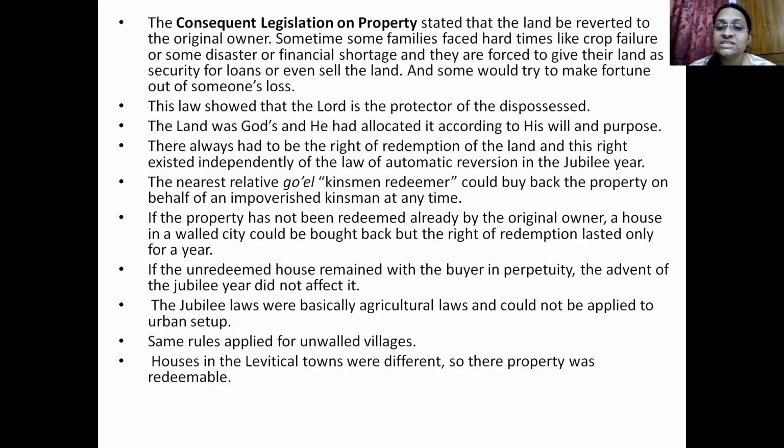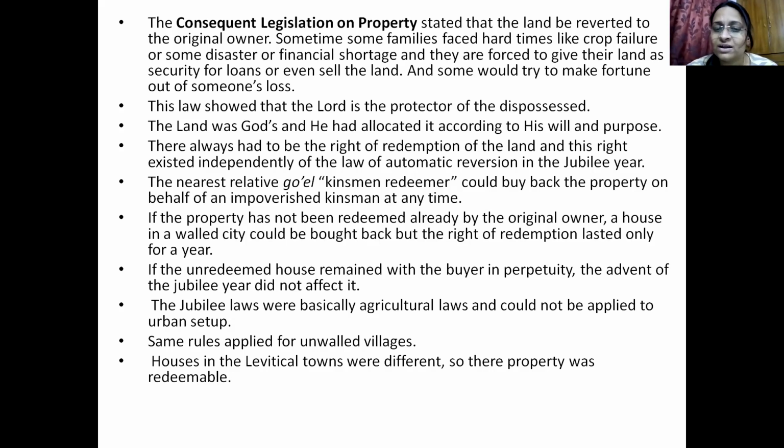Okay, so this is an automatic reversion. This is an automatic reversion of the land in the Jubilee year. That is, automatically the land will be returned to the original owner. Okay, and he may start working on that land once again. So he will stand on equal grounds again, and he will get another chance to earn his living. Okay, the second thing that we can see over here is the relative, or goel, or the kinsman redeemer.